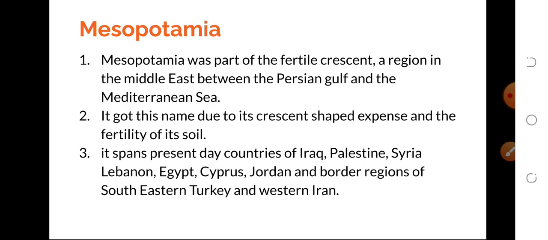In this slide, we understood why this region is called the Fertile Crescent: because the shape of this region was like a crescent, and the soil was very fertile. And then we understood that Mesopotamia covers different countries like Iraq, Palestine, Syria, Lebanon, Egypt, Cyprus, Jordan, and border regions of southeastern Turkey and western Iran. So let's move forward.